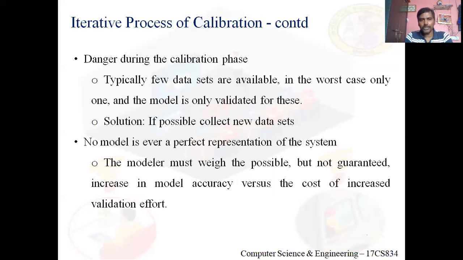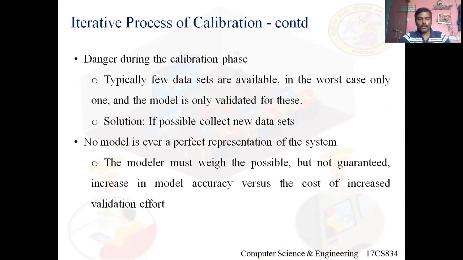So the solution, as I said, has two subpoints. The model is validated for one data set of the real system, but with that we should not conclude the model is valid. If the model is validated for one data set of the real system, take one more data set from the real system, and check whether the model gets validated.